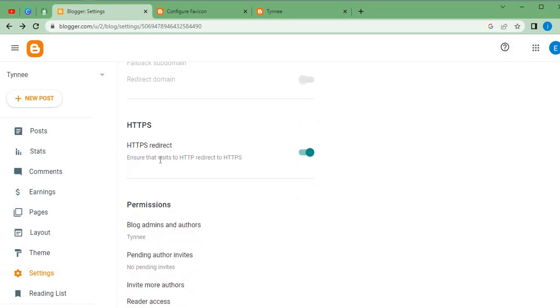Now, do we want our website to be secured or not? Do we want our website to show this particular lock key here or not? Now, the HTTP redirect ensures that visits to HTTP are redirected to HTTPS. Meaning, if we don't check this and people are searching for our website, it will show that this website is not protected.